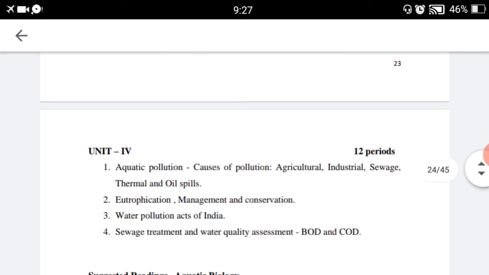Now in the fourth unit we will study four subtopics. Topic number 1 is aquatic pollution, causes of pollution: agriculture, industrial sewage, thermal and oil spills. Second topic is eutrophication, management and conservation. Third topic is Water Pollution Act of India. Fourth is sewage treatment and water quality assessment, BOD and COD.